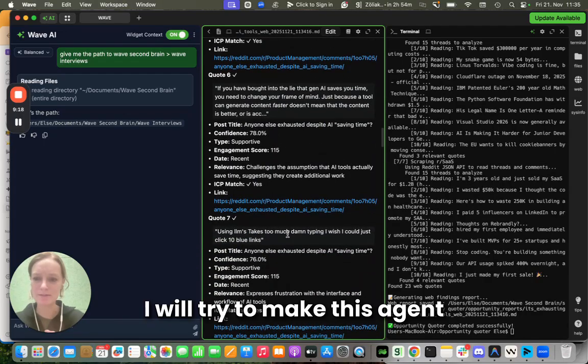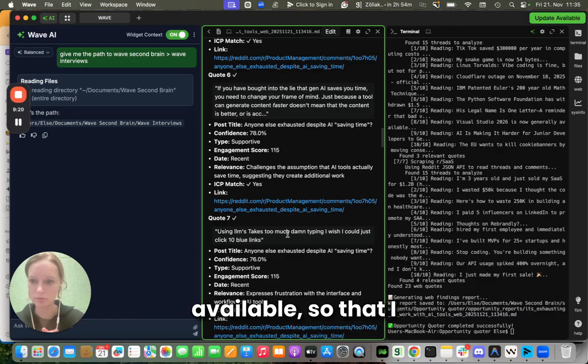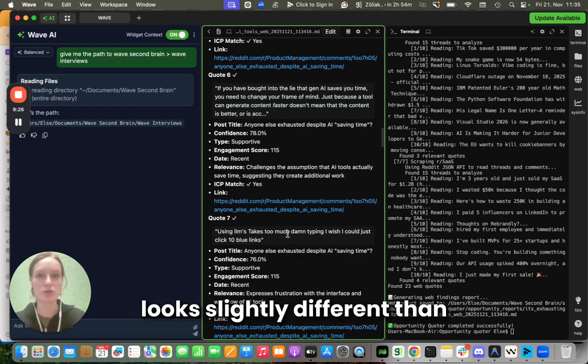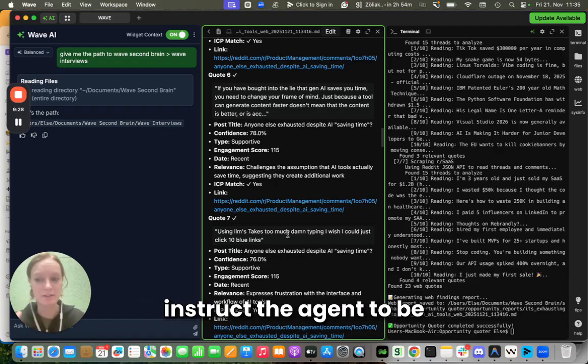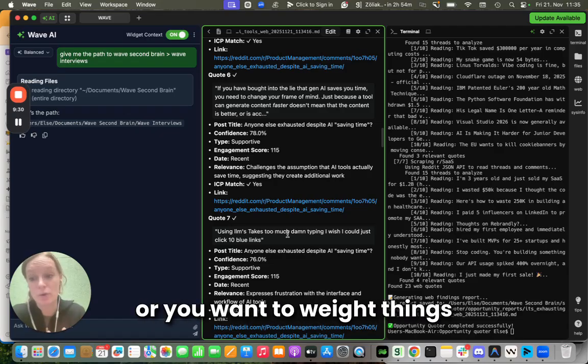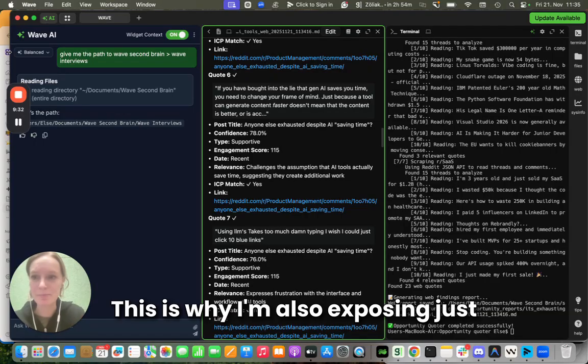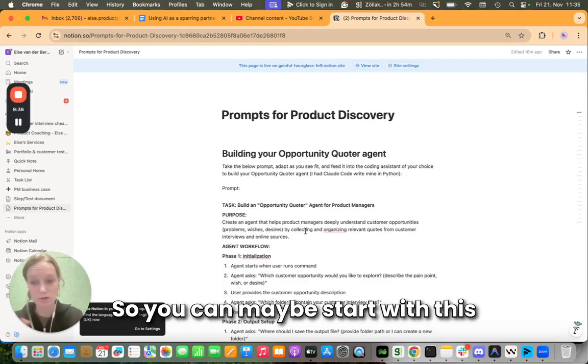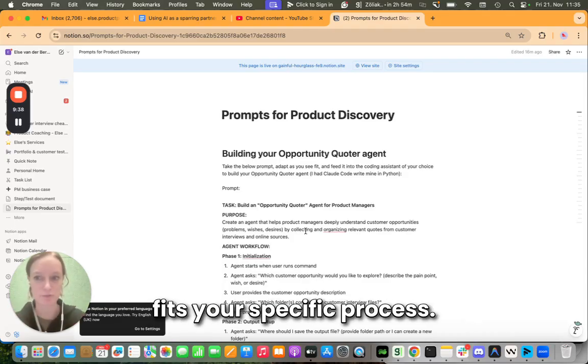I will try to make this agent available so that I can share it directly. But maybe your file structure looks slightly different than mine, so you might need to instruct the agent to be slightly different from mine, or you want to weight things differently. This is why I'm also exposing just this prompt that I started with, so you can maybe start with this and build your own that really fits your specific process.